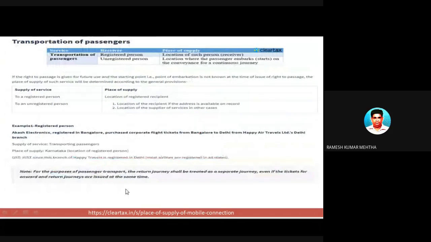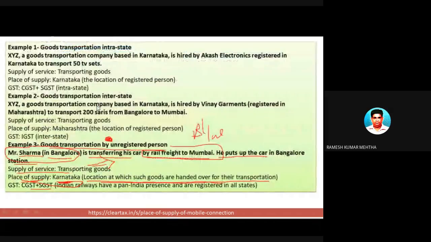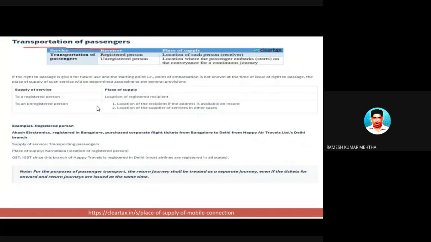So, this is the example. Now let's take one more example. Now let's talk about transportation. Until now we have talked about transportation of goods. Now we will have an example of transportation of passengers.